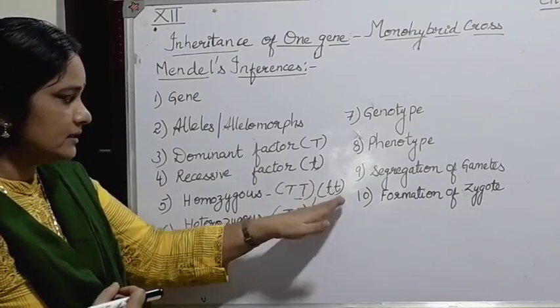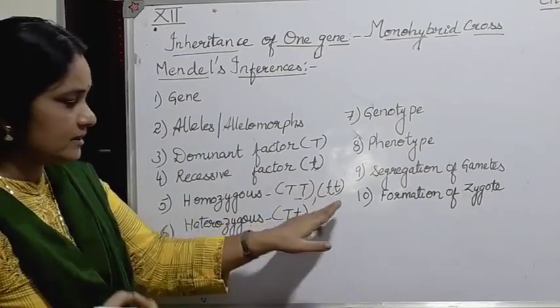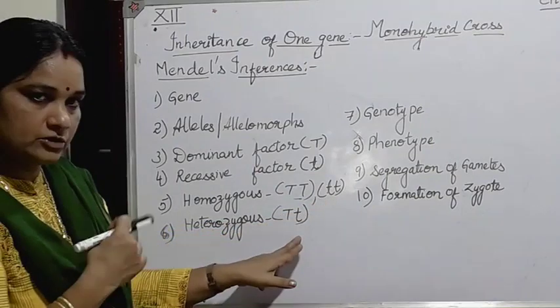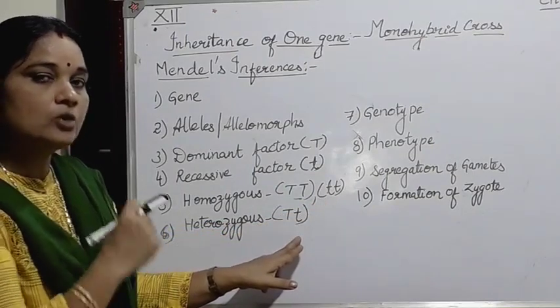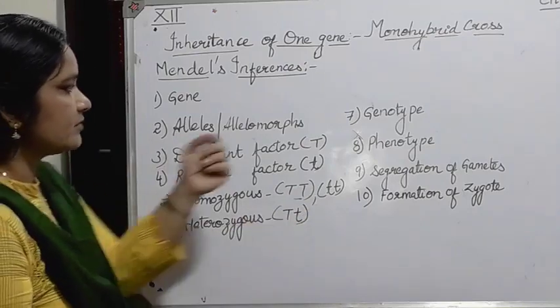So when we write the pedigree, that is the Punnett square diagram, that will be considered into the factor, and then we will be studying how to write these homozygous and heterozygous conditions of the trait.